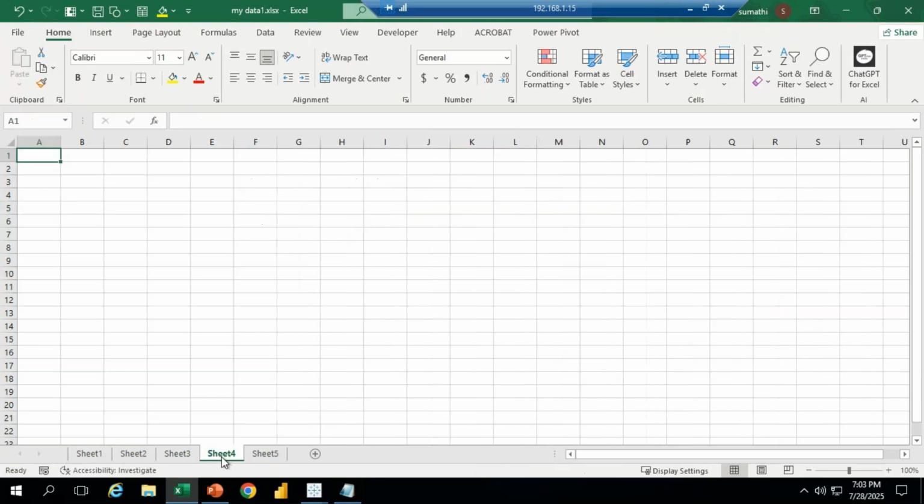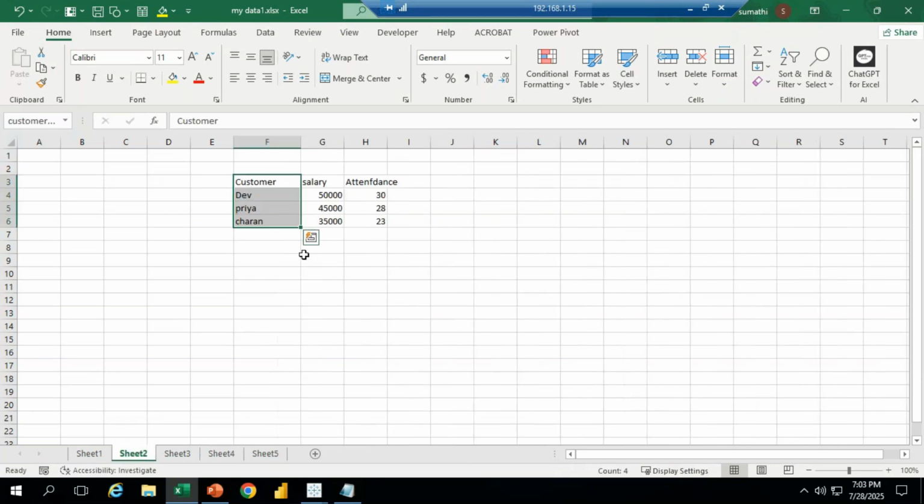Okay, I am working in sheet 4. I want to know the customer information. Click on the name box, select the customer name, see, directly it's going to open. Okay, like this we can use the name box option in companies. All these are the information we have in that.